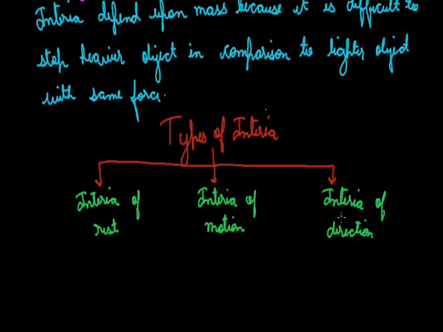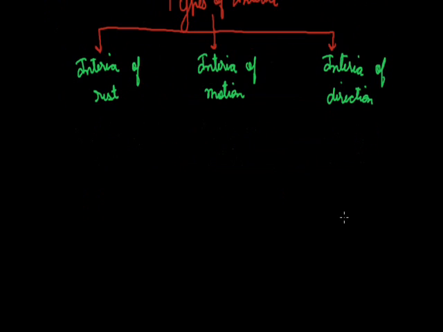As we said while describing inertia, inertia is a tendency which opposes changes. Now we are here to describe the inertia of rest. Inertia of rest is the tendency of a body to oppose the change in its state of rest.